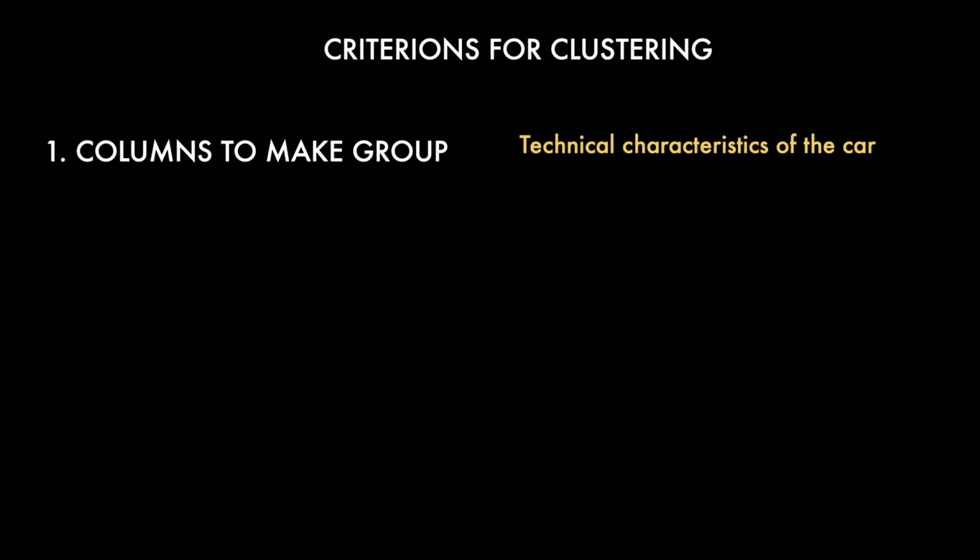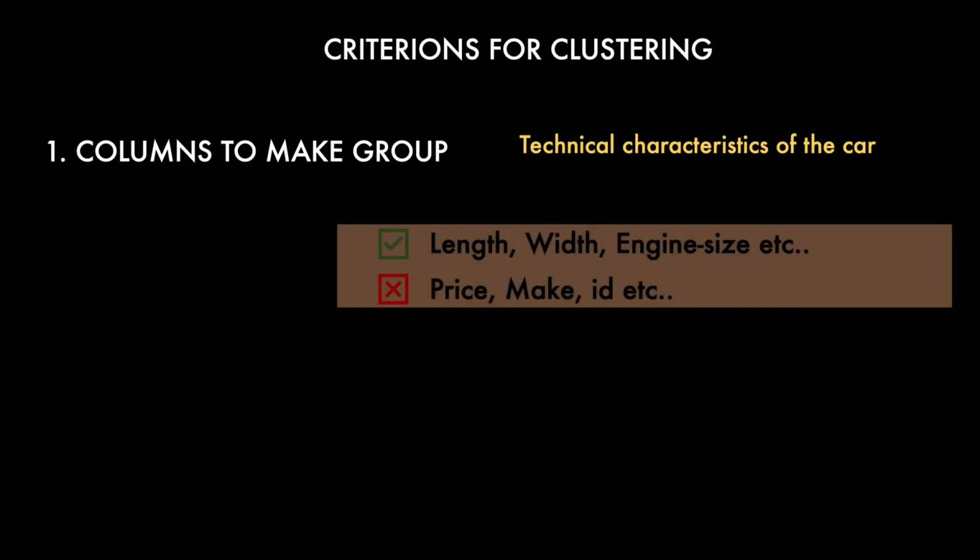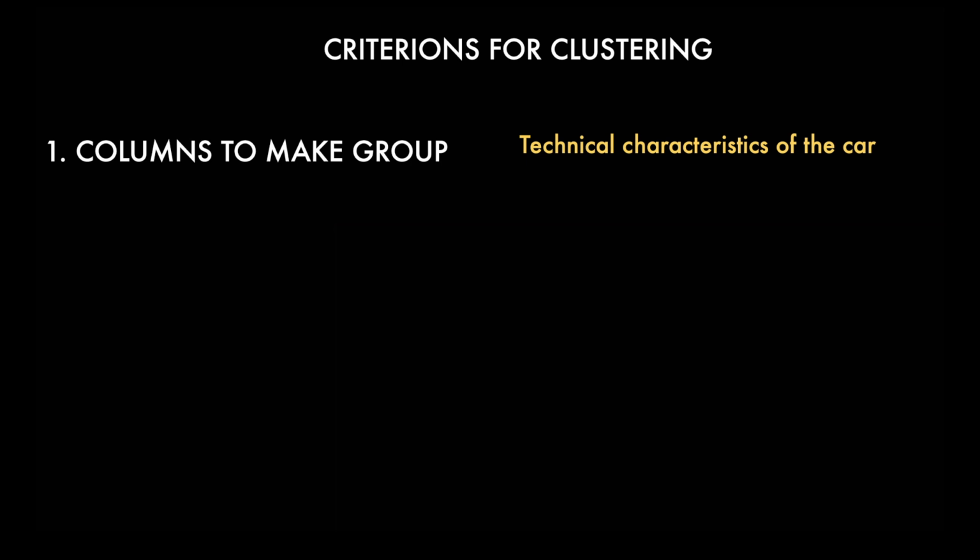Now let's say we want to group clusters based on technical criteria. So we will select columns which represent technical characteristics of the car, such as the length of the car, the width of the car, the engine size, etc. And we will leave out columns such as the price and the make or brand name of the car, because these fields do not represent the technical characteristics of a car. The second is the number of clusters to make, and we will try to make 3 clusters.